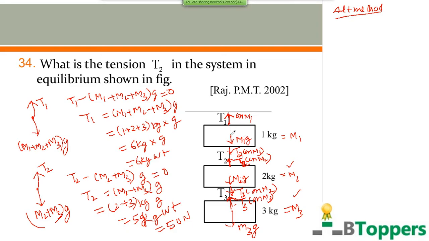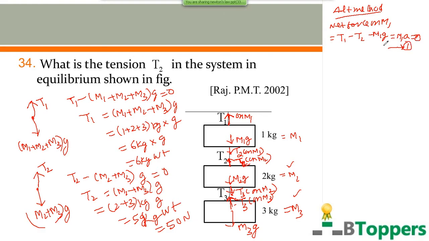So for the mass M1 here, three forces act on M1: T1 upwards, and T2 and M1G downwards. So the magnitude of the net force on M1 in the upward direction is equal to T1 minus T2 minus M1G. From Newton's second law, that will be equal to the product of mass M1 and the magnitude of acceleration. But that is 0 because it is at rest.